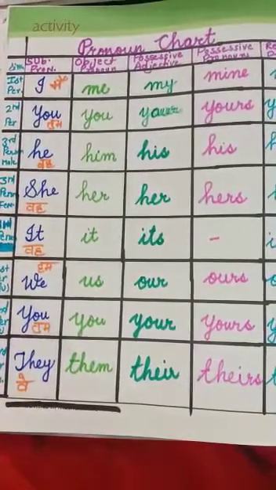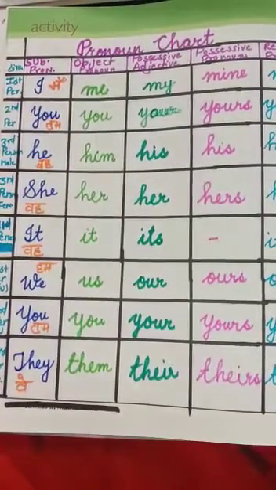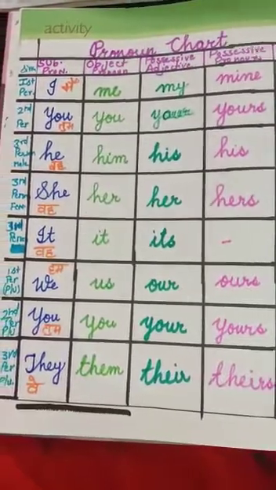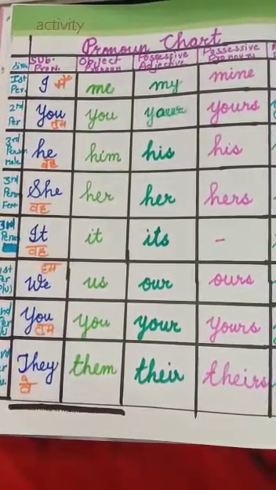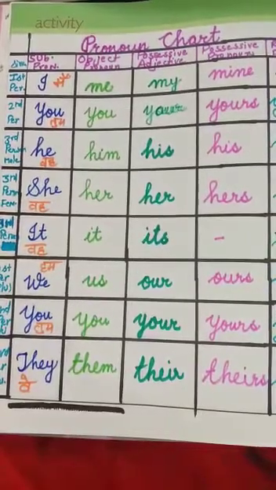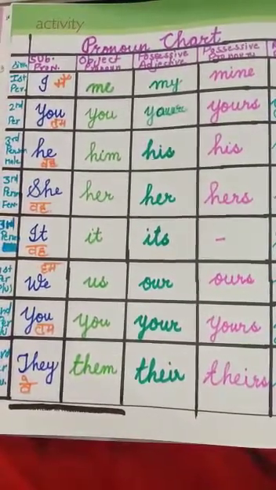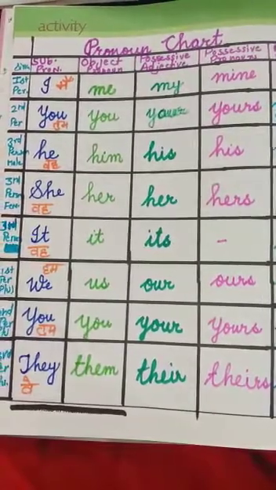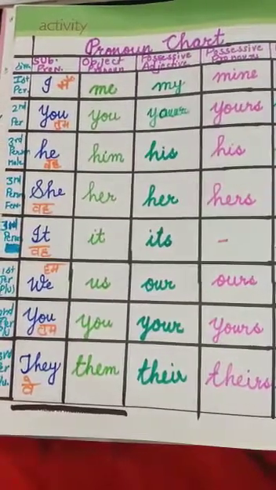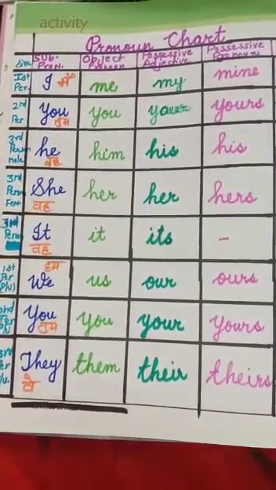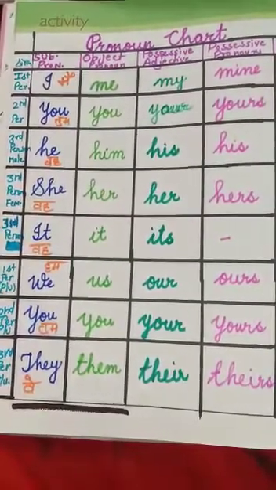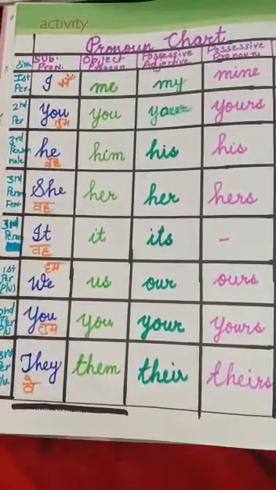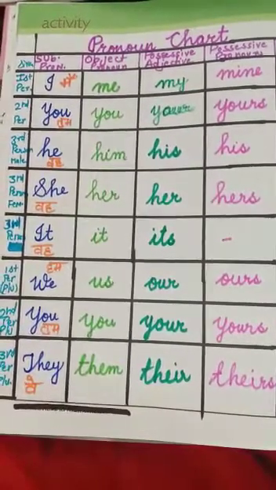Possessive adjective is his, and possessive pronoun also his. Third person singular female, she. Objective pronoun her, possessive adjective her, and possessive pronoun hers. Third person singular thing is it. Object it, possessive adjective is its. Right?